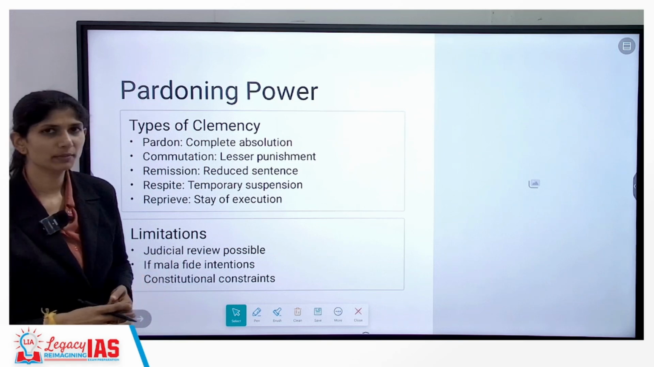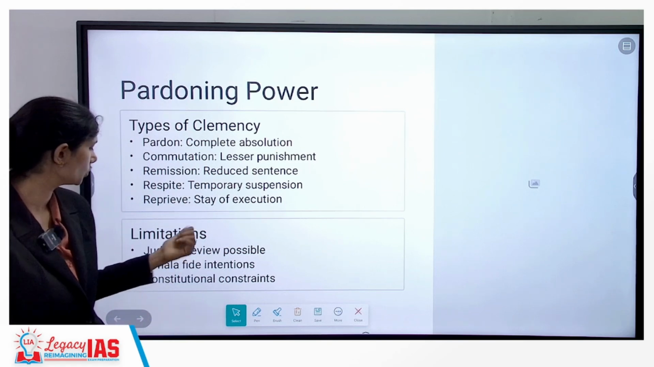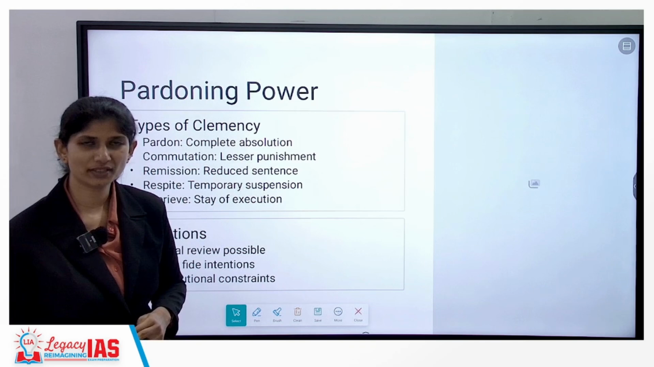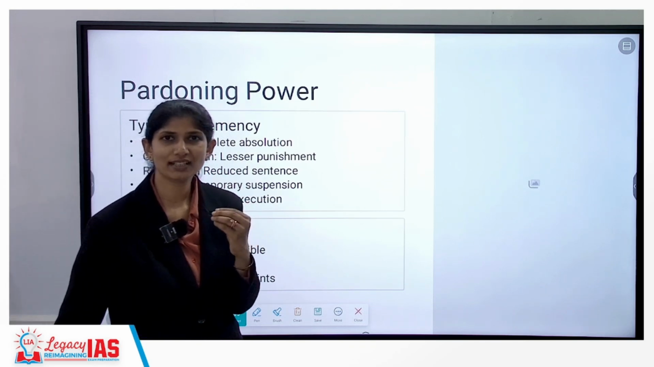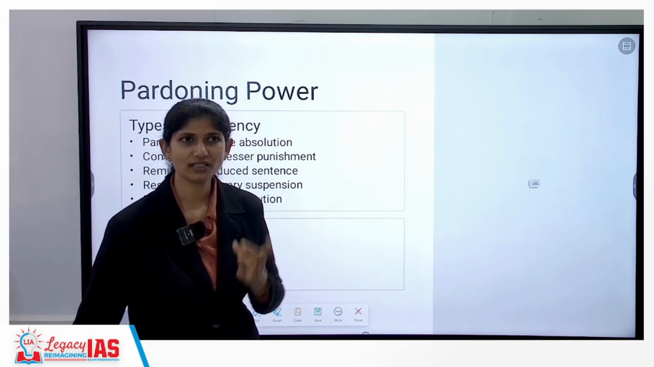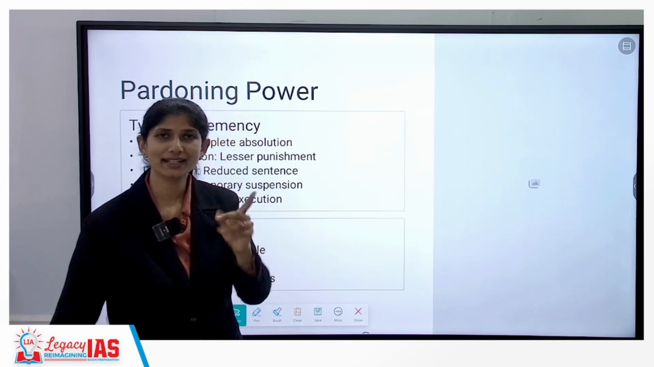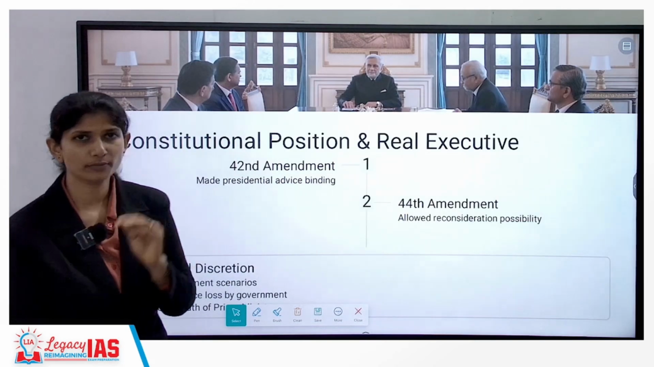Then what are the limitations? Again here also, judicial review is applicable if it is malafide. Also, there are constraints such as no discretion can be exercised by the president. It has to always be from the aid and advice of the Council of Ministers.